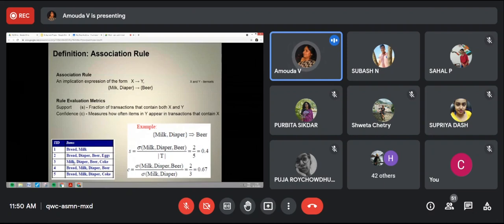So the support count of these two items is 3, and this is A or X. Out of the transactions which contain A, how many times is A union B present? The transactions of milk and diaper are only 3, and the support count of A union B is, as we already found, 2.